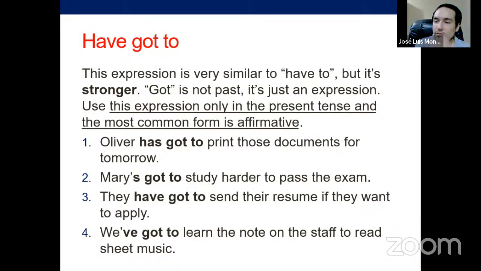Have got to, all right, the same as have to, is just a little bit stronger. Instead of I have to go, you can say I have got to go or I've got to go. Or if you speak rapidly, you say I gotta go. Right. But it only shows a little bit of urgency. Okay. More than have to. Is it still good? Is it still correct? If you want to be formal, you have to write the complete idea. All right. I have got to or he has got to.